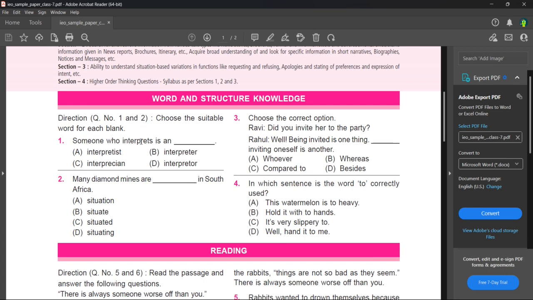So what do you call someone who interprets? The person who interprets is an interpreter. They call him an interpreter.